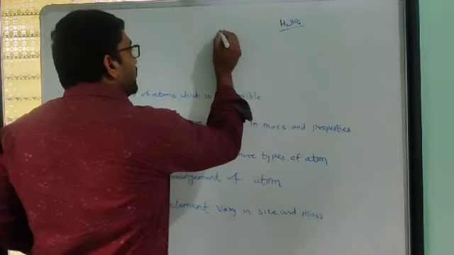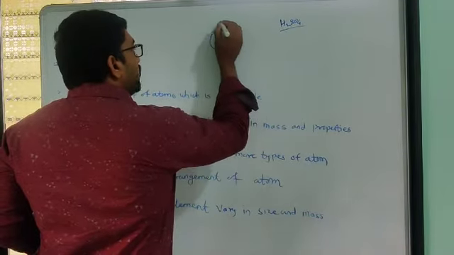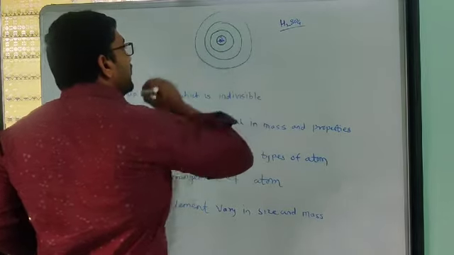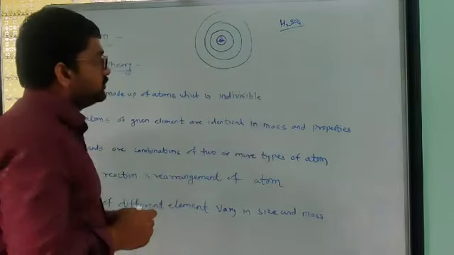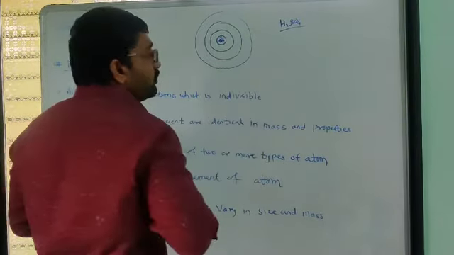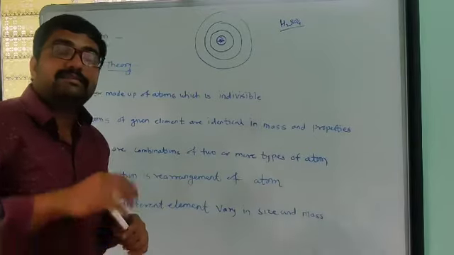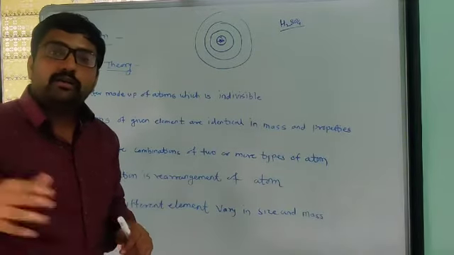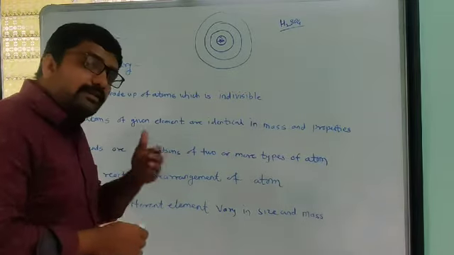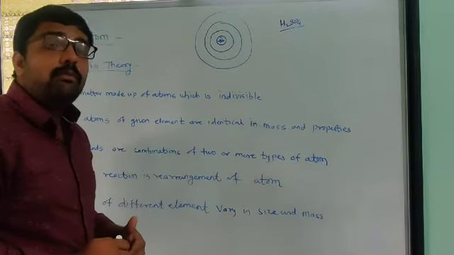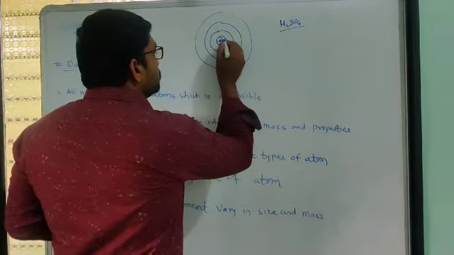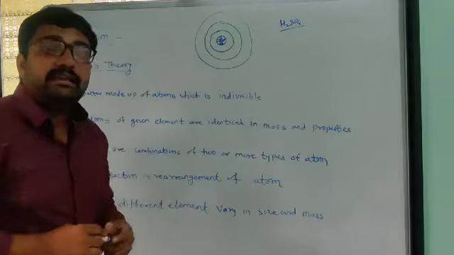This is the nuclear part, and outside of the nucleus is called the extranuclear part. Whatever remains of the rest of the atom, outside the nucleus, is the extranuclear part. The modern atomic model states that all the positive charge is gathered inside the nucleus.